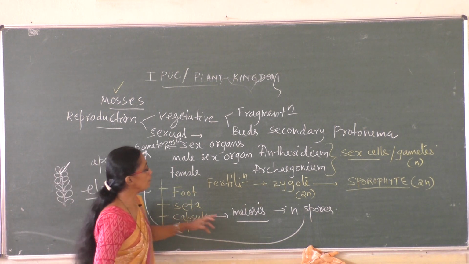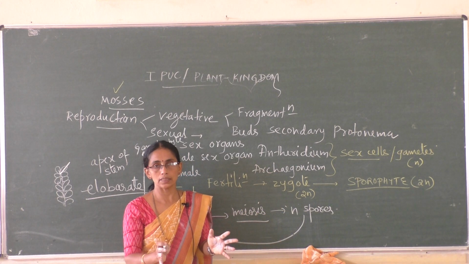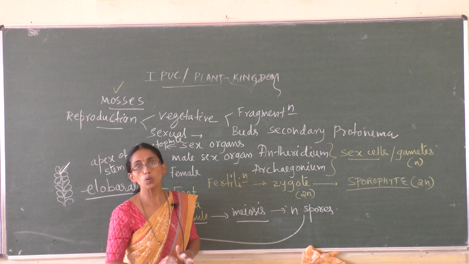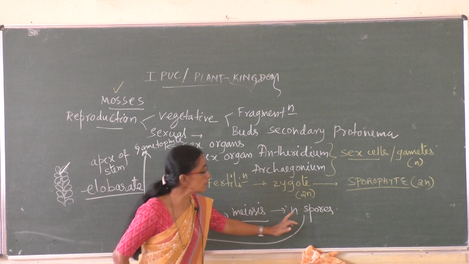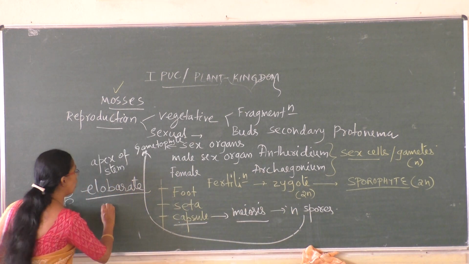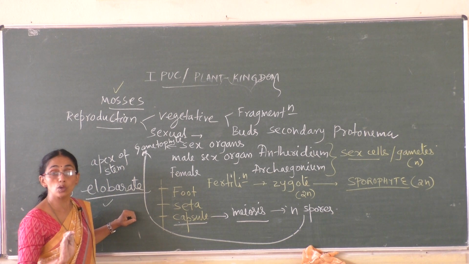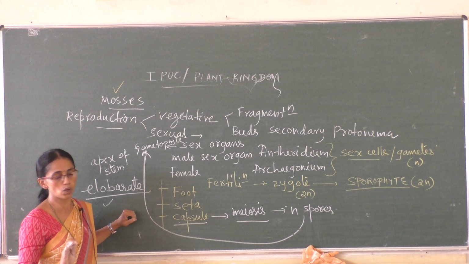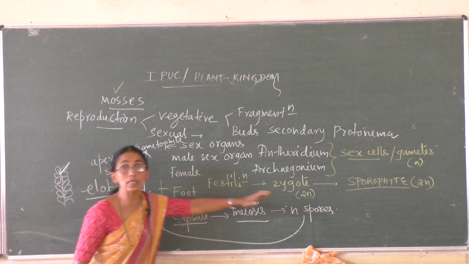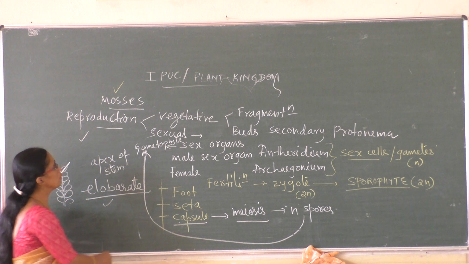Now the capsule, after meiosis, contains spores. The capsule breaks and the spores are dispersed. The mechanism of spore dispersal is also elaborate compared to liverworts. Here the sporophyte structure is elaborate and complex compared to liverworts, and the spore dispersal is also more elaborate. That is how the reproduction happens.